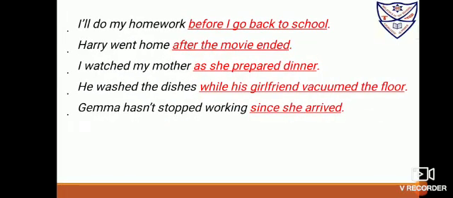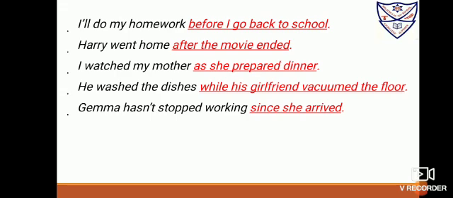I'll do my homework before I go back to school. When will I do my homework? Before I go back to school. Harry went home after the movie ended. When did Harry go home? After the movie ended. I watched my mother as she prepared dinner. When did you watch your mother? As she prepared dinner. The activity was going on simultaneously. You were watching and she was preparing the dinner.